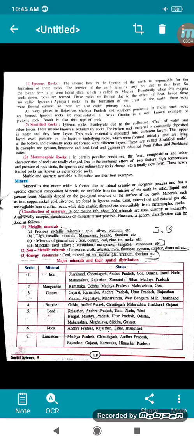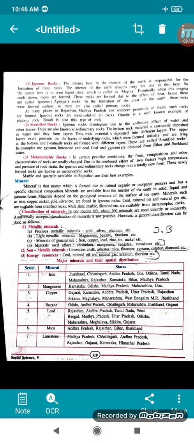Now we'll go to the next point, mineral. A mineral is a matter which is formed due to a natural, organic or inorganic process and has a specific chemical composition. Minerals are obtained from the interior of the earth in solid, liquid and gaseous forms.